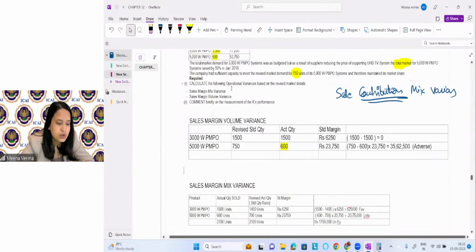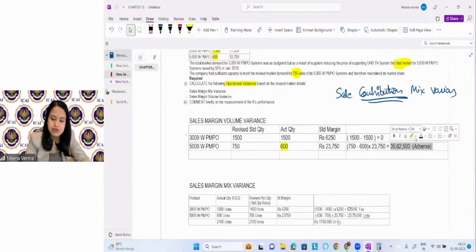Okay. So in the question, they're asking you operational variances based on revised market detail. Consider the market that is changing, then find the operational variances, right? Okay, just give me 1 minute. Then comment briefly on the measurement of key performance. Is it a good performance? He was saying he sold more units. But here adverse is coming.